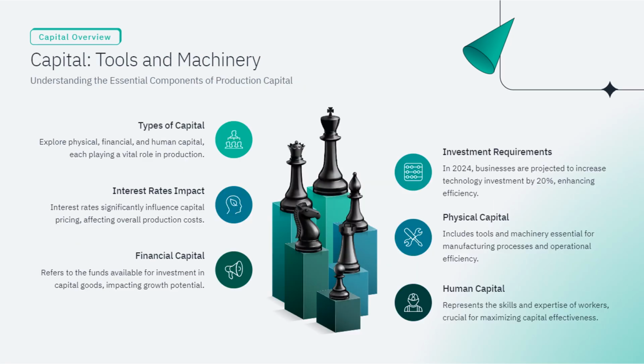Capital overview. Capital, tools and machinery. Understanding the essential components of production capital. Types of capital. Explore physical, financial, and human capital, each playing a vital role in production. Physical capital. This includes tangible assets like machinery and tools that are essential for the production process. Think of these as the backbone of any manufacturing setup.